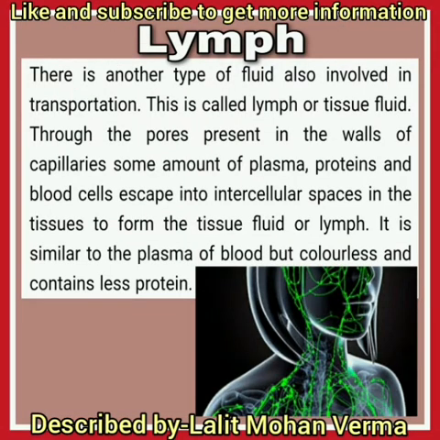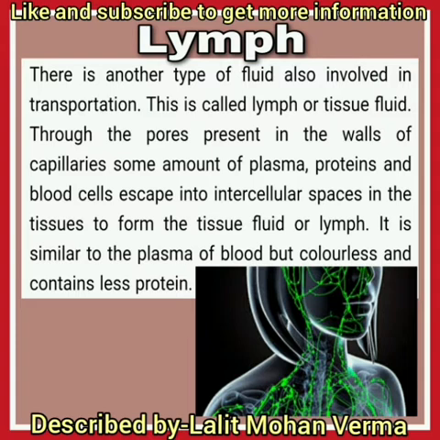Now, lymph. Do you know? There is another type of fluid also involved in the transportation. This is called lymph or tissue fluid. Through the pores present in the walls of the capillaries, some amount of plasma, proteins, and blood cells escape into the intercellular space in the tissue to form the tissue fluid, or you can say lymph.